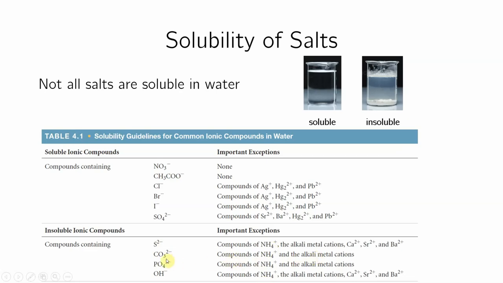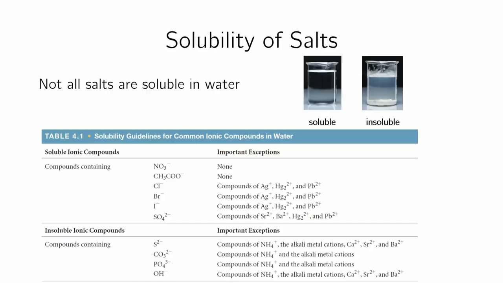For example, carbonates tend not to dissolve in water unless it is ammonium carbonate, or the first group, sodium and so forth, lithium and all that. If they are associated with a carbonate, they will dissolve in water. Aluminum carbonate won't, but sodium carbonate will. And so on. So that's how you would read this.